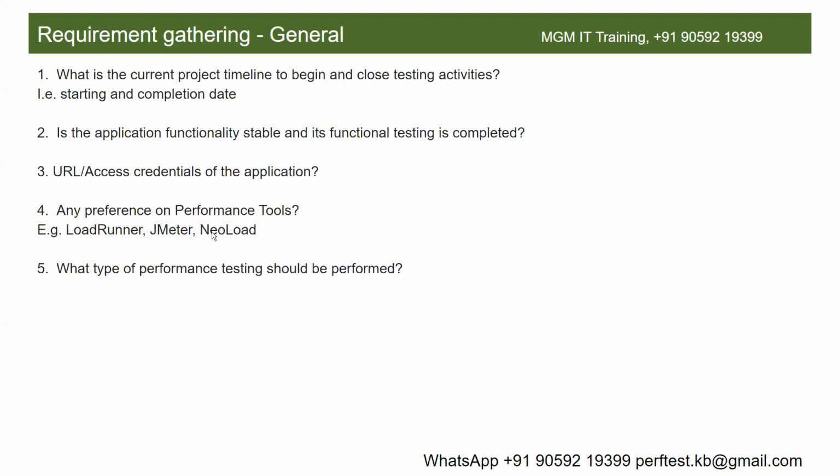If the client prefers any tool, you have to find out. Also the budget: LoadRunner is a licensed tool, so you have to check with the client whether they have the budget to get the license. It also depends on the protocol, your communication protocol. The reason is LoadRunner supports almost all protocols. However, JMeter doesn't support all the protocols. JMeter hardly supports 10 communication protocols. What is a protocol? What is meant by protocol, Dinesh?